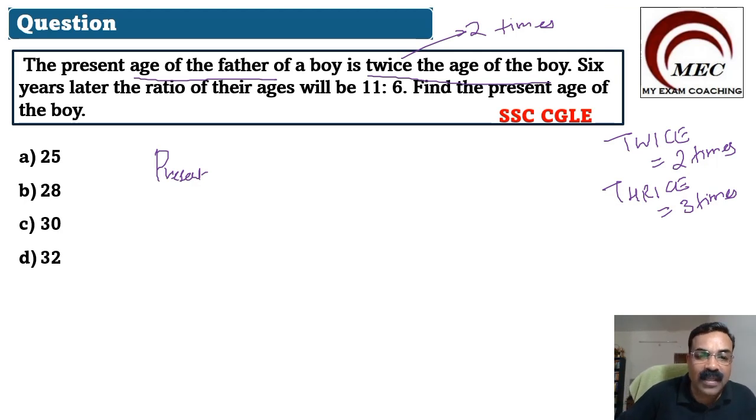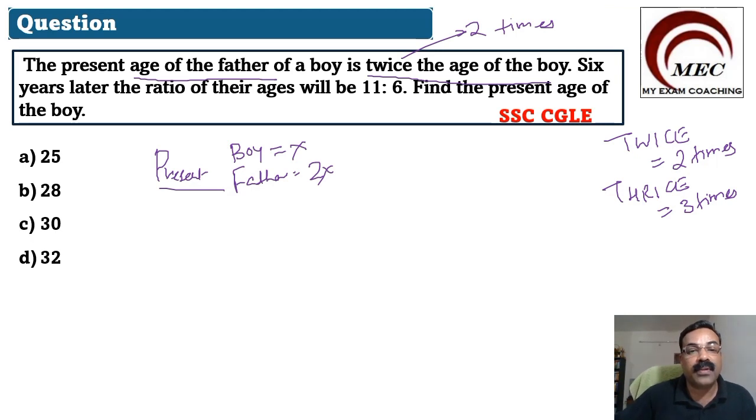So at present, let us take, they are in what ratio? Let the boy be x, then the father will be 2x. That is the present age. If the boy is x years, then the father will be 2 times, twice, 2x. This is the present age.